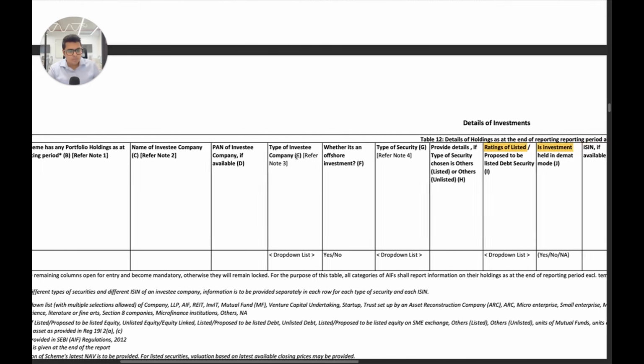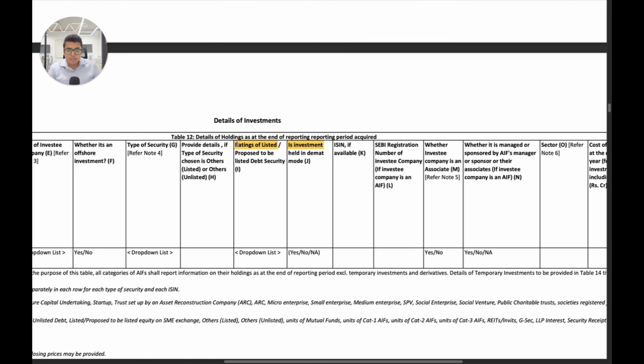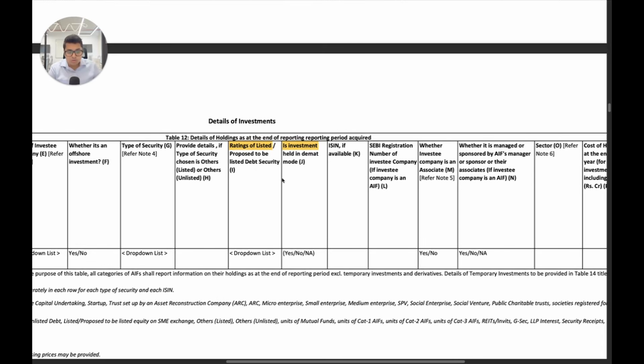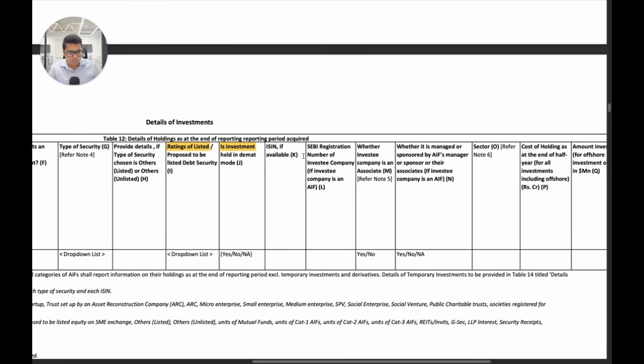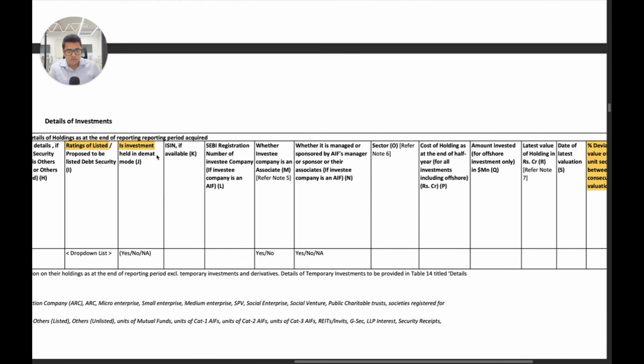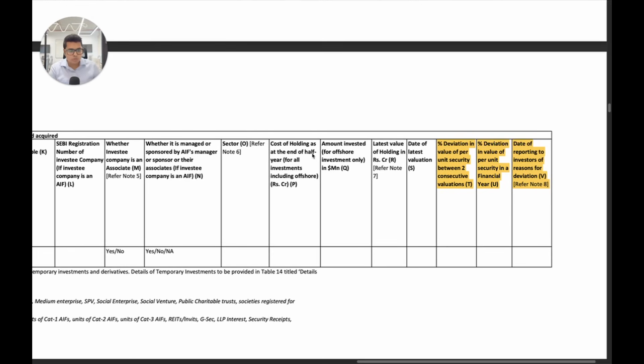So name of investee company, PAN, type, this is again the same as before, type of security. Importantly, ratings of listed or proposed to be listed debt security, this is something new. And also importantly, is the investment held in demat form? This is very, very important. SEBI has mandated that all AIFs must hold the investments only in demat form. So you have to check this and report this as well. So this is again something very critical. And then the ISIN if available. So that also has to be given if you have an ISIN available. ISIN available was there previously also, but not whether the investment is held in demat form. The rest of the details are again the same as before, whether managed or sponsored.